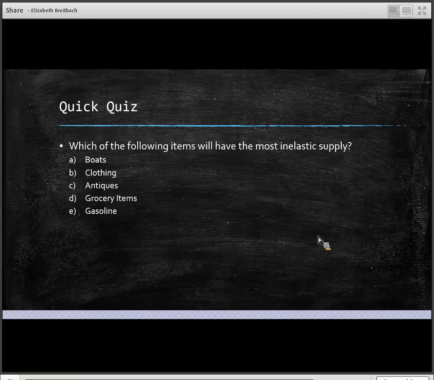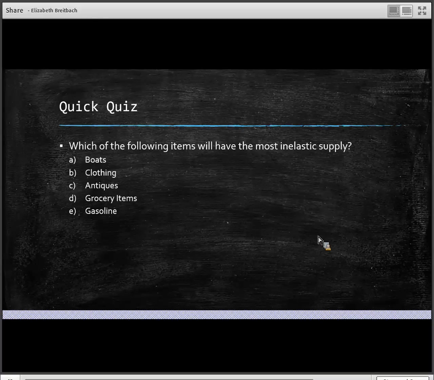So boats, clothing, antiques, grocery items, or gasoline. And I hope you said antiques. Antiques have the most inelastic supply. They're not reproducible. You can't all of a sudden start producing more antiques. It takes hundreds of years for something to be considered an antique.